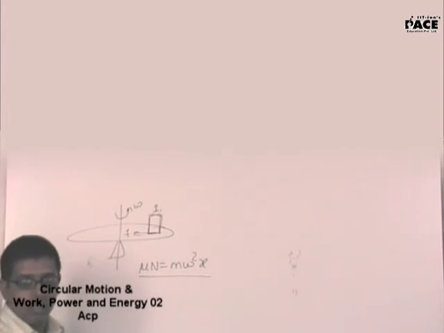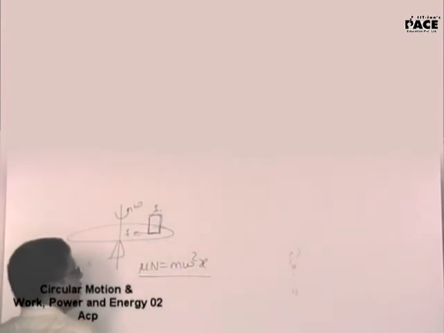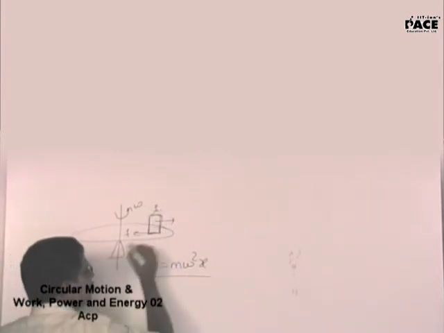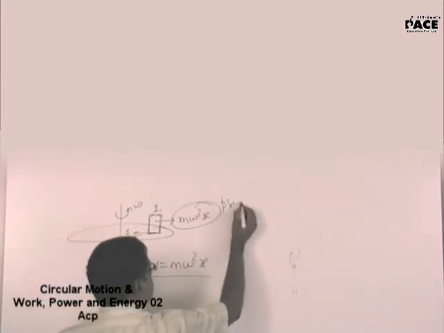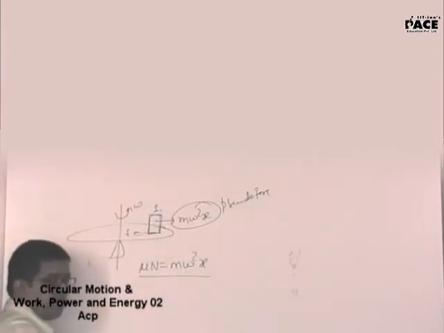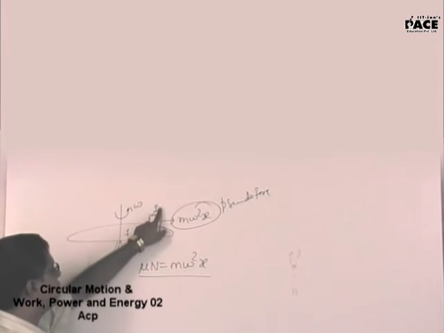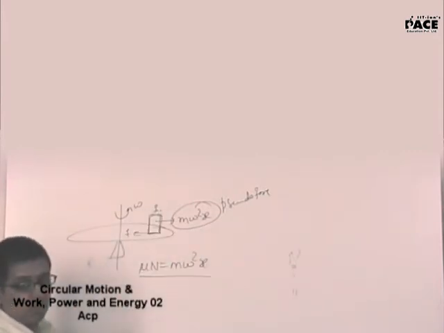Yes, sir. If he feels that this block is at rest, why is it at rest? Because according to him there should be a pseudo force of m omega square x. This will be pseudo force. Why? Mass of the body into acceleration of the frame. What is the acceleration of his particular frame? It will be omega square x towards the center. So pseudo force will be outwards. Is that making sense to all?